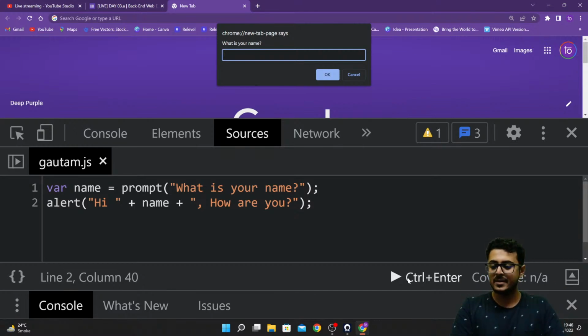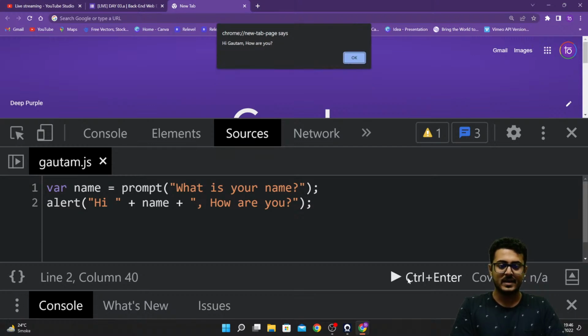Now I will write my name as Gautam Gotham. I will press enter. As you're able to see, I'm getting my answer as hi Gotham, how are you?